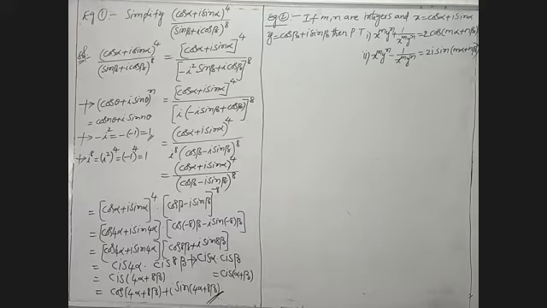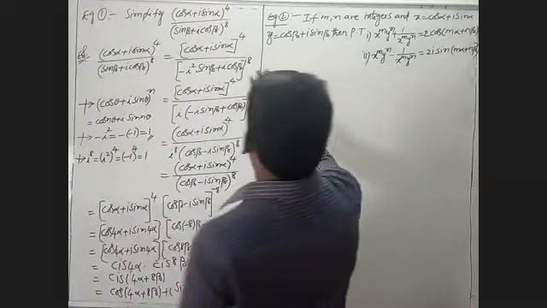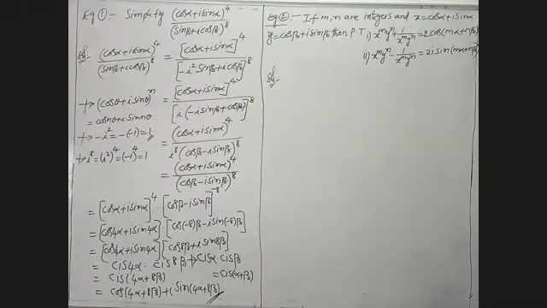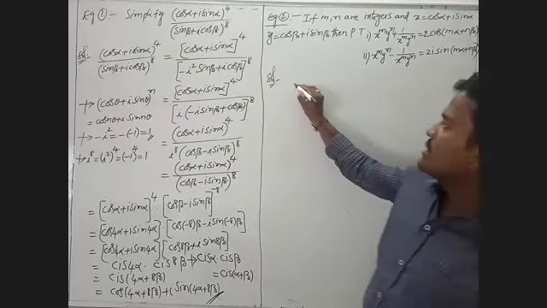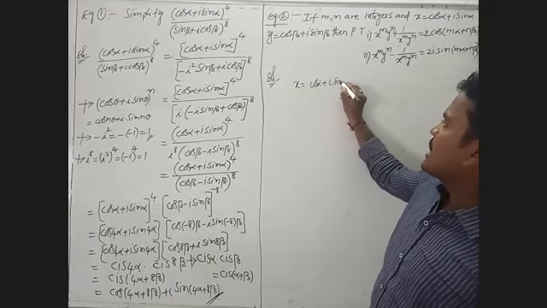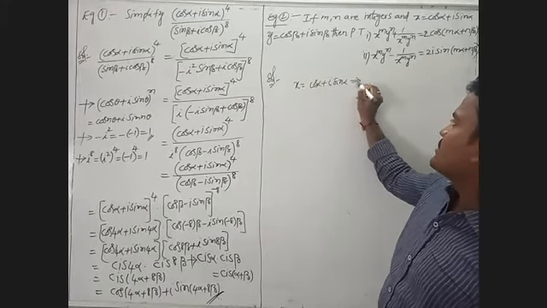Okay, now I am going to the next one. What is asked in this one? Where x is cos alpha plus i sin alpha is given.